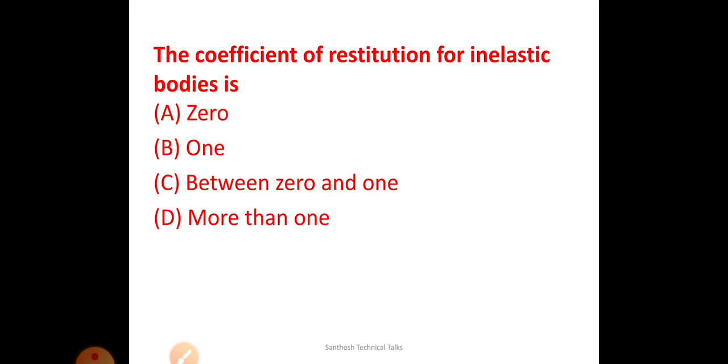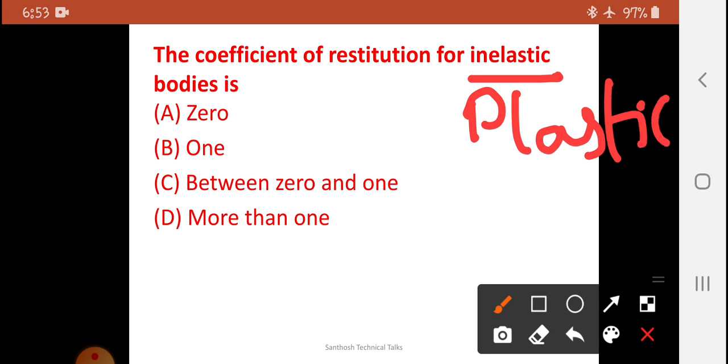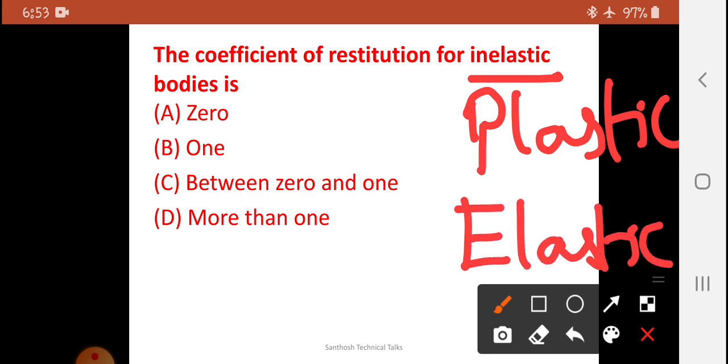The coefficient of restitution of inelastic bodies is. Let me explain one thing. We can say inelastic or plastic. You can easily remember that we have the coefficient of restitution for plastic as well as elastic bodies. If you remember by the name itself, if the body is an elastic body, it has all ones.